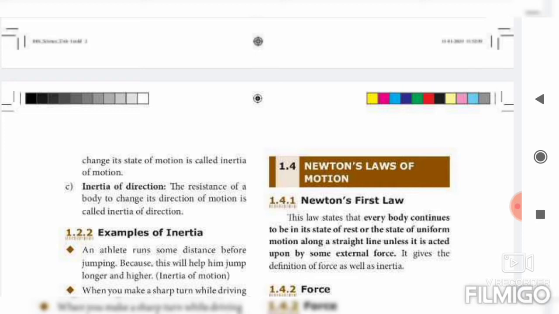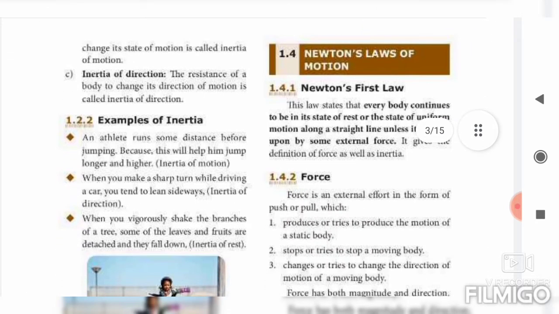The question is: define inertia and its classification. For a 2-mark question, just the headings alone are enough: inertia of rest, inertia of motion, inertia of direction. If a 7-mark question is asked, you have to write the definition fully, and the examples also.